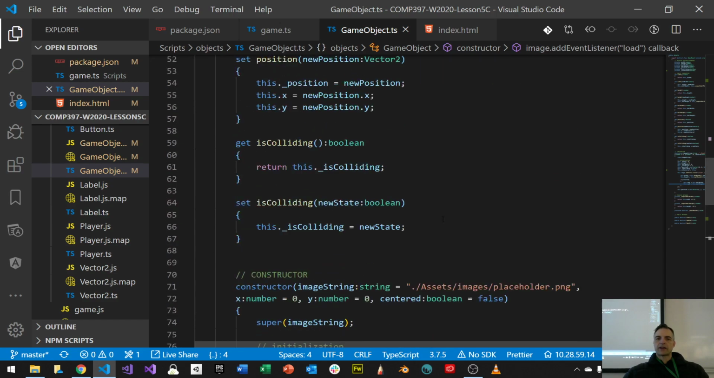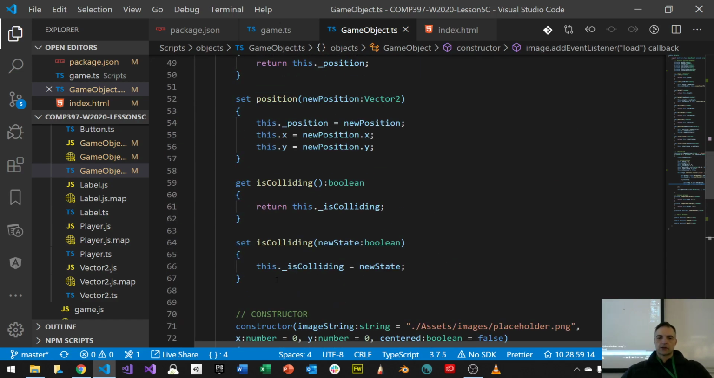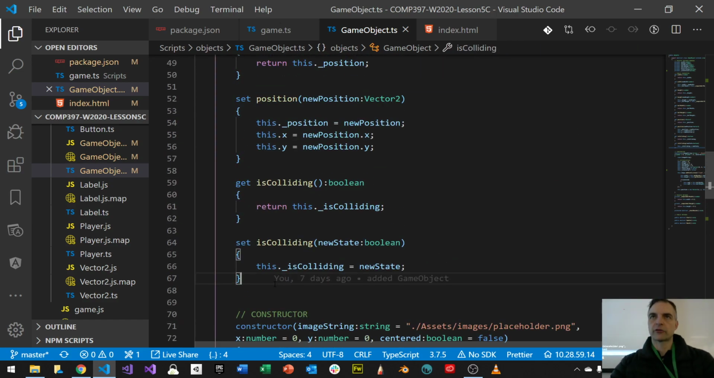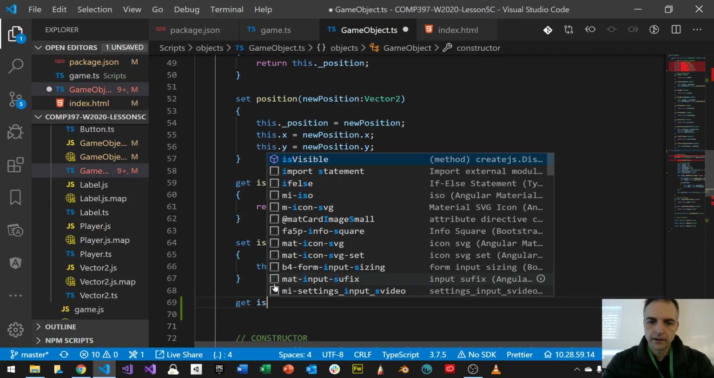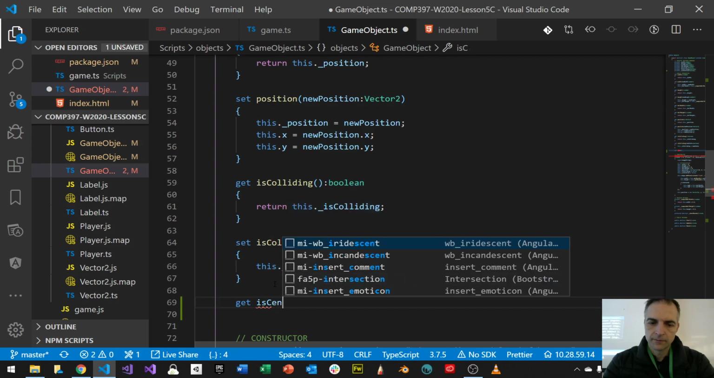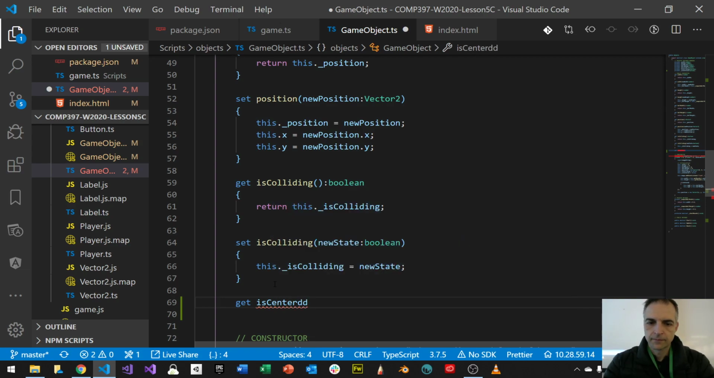So we need a getter and setter for this. Here we're going to set up getters and setters for is centered. So I'm going to say get is centered, and it's going to return a Boolean.